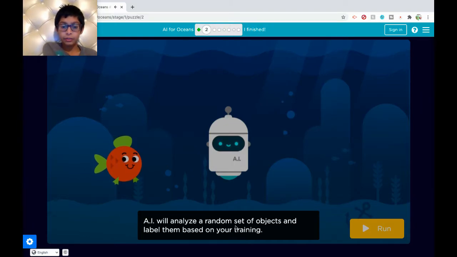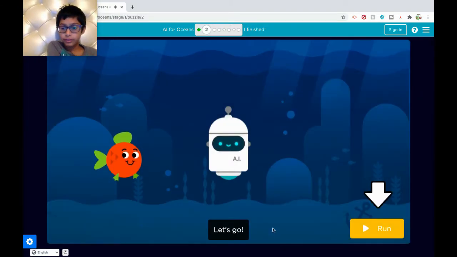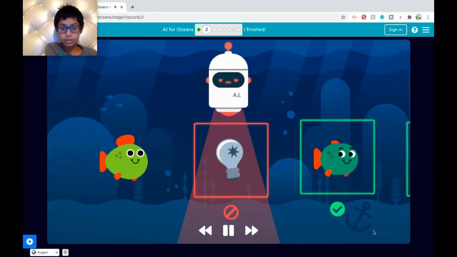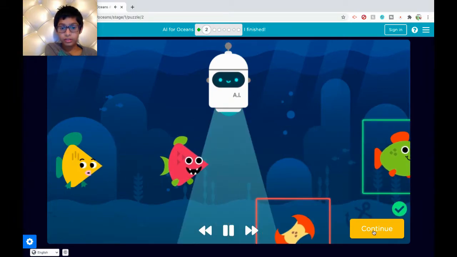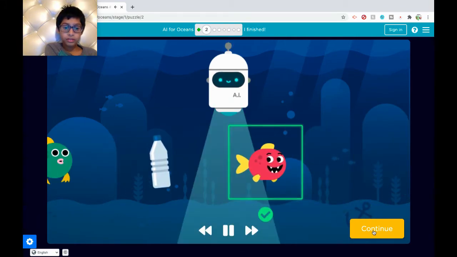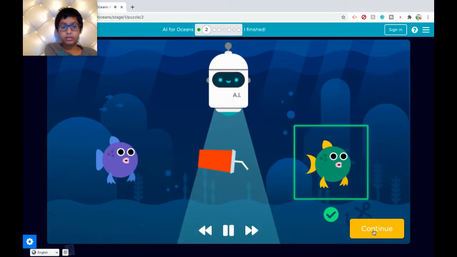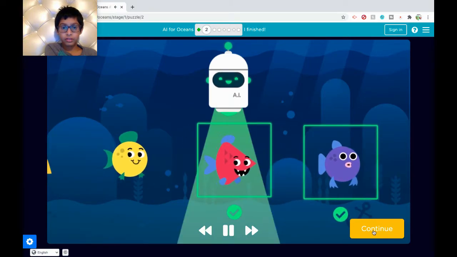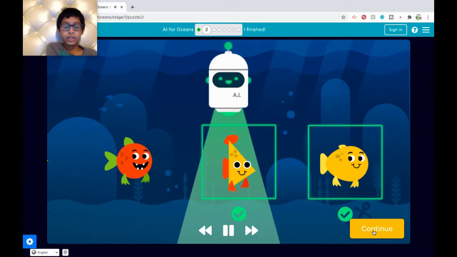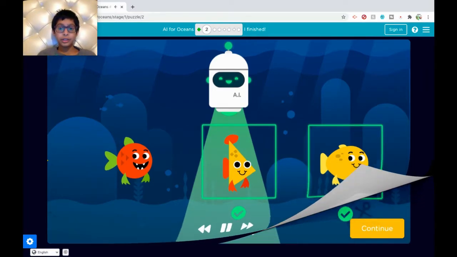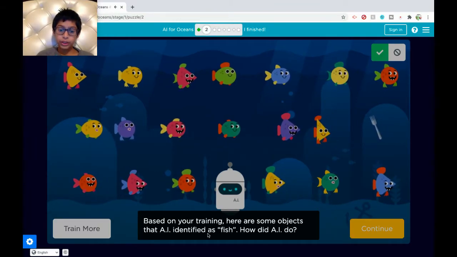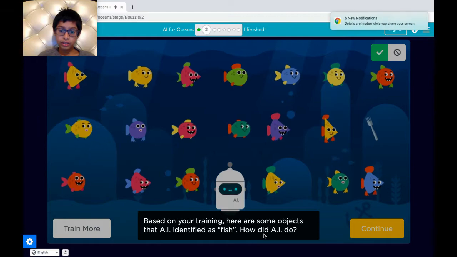AI will analyze a random set of objects and run. So far so good. Yes, I think AI knows what we're talking about. Based on the training, here are some objects AI identified as fish.